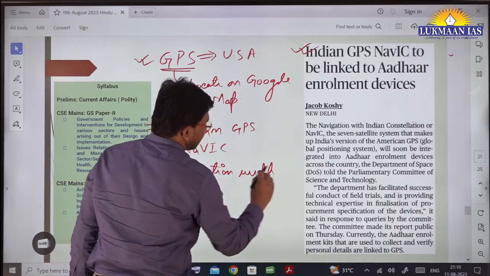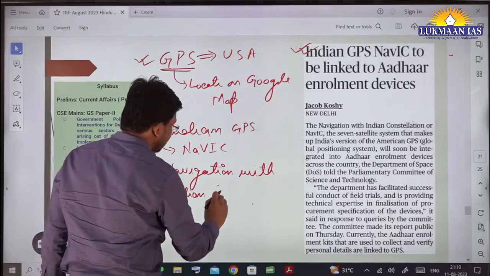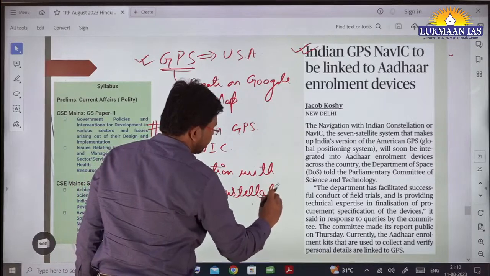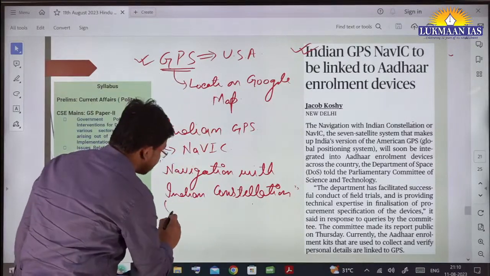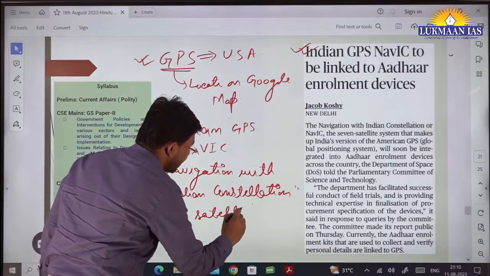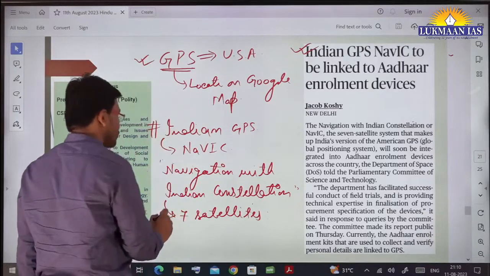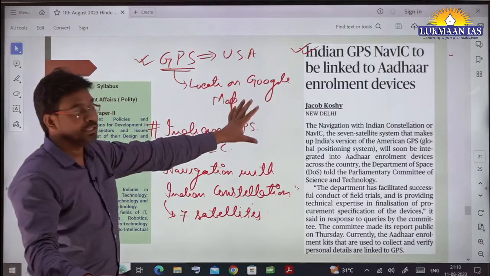NAVIC means Navigation with Indian Constellation, okay? Navigation with Indian Constellation, NAVIC. So this NAVIC system has 7 satellites, okay? All these 7 satellites are made by the Indian Space Research Organization, by ISRO. So now what is the news about it?